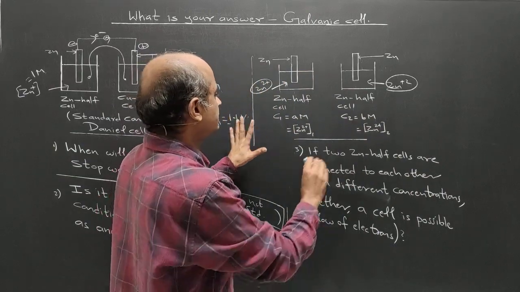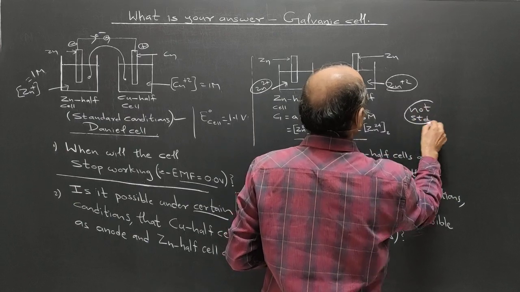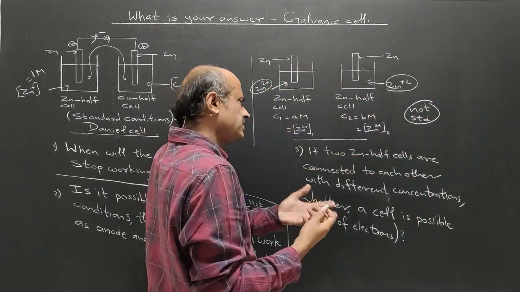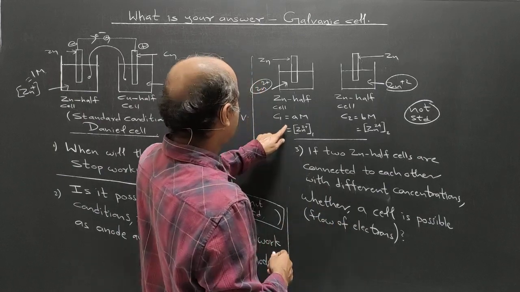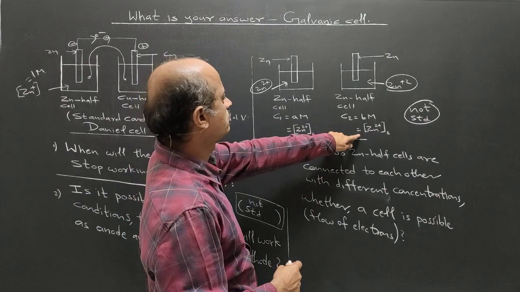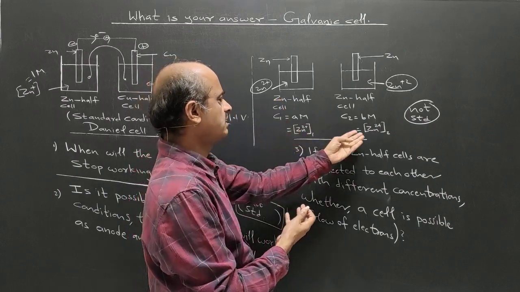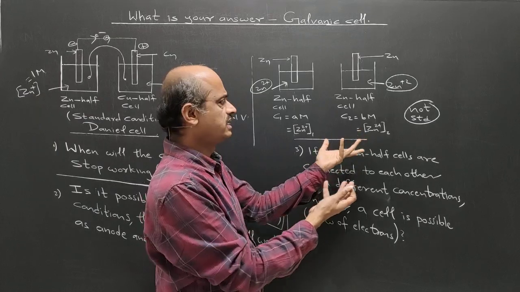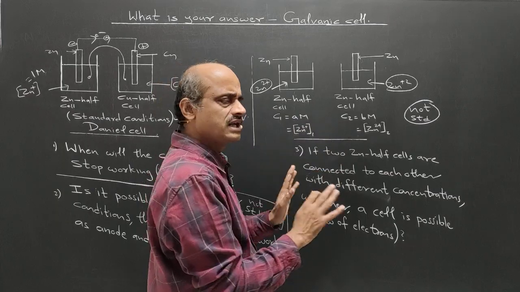The only thing is that conditions are not standard. Temperature is constant at 298 Kelvin, but the concentration is not 1 molar; it can be 1.2 molar, 0.9, 1.3, 0.6, anything different. Which one is greater or smaller I have not mentioned.